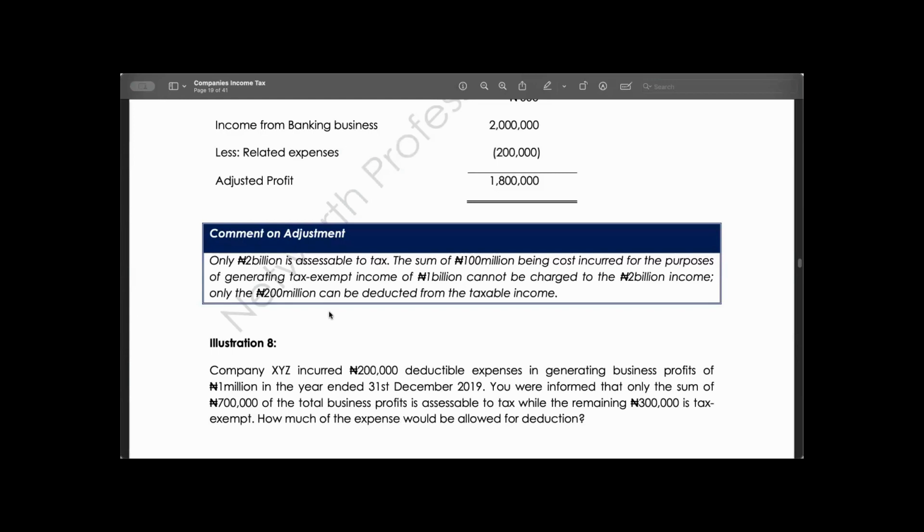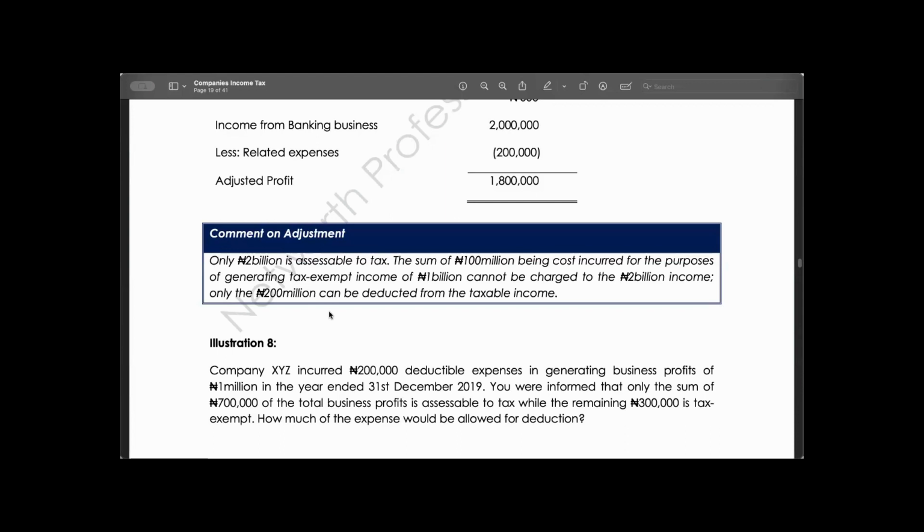So the answer is 140,000. How did we get 140,000? Now, when you look at what the examiner gave us, the examiner said 1 million was the entire profit, but out of the 1 million, 300K is tax exempt.